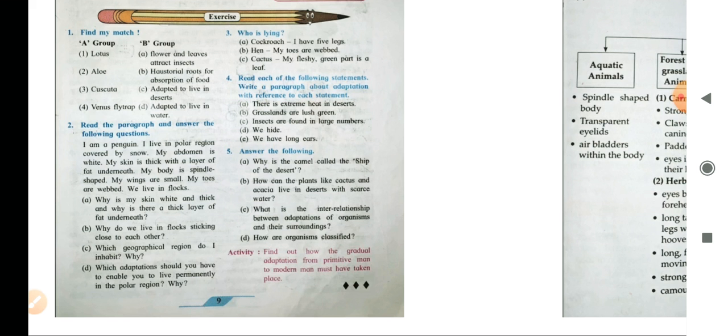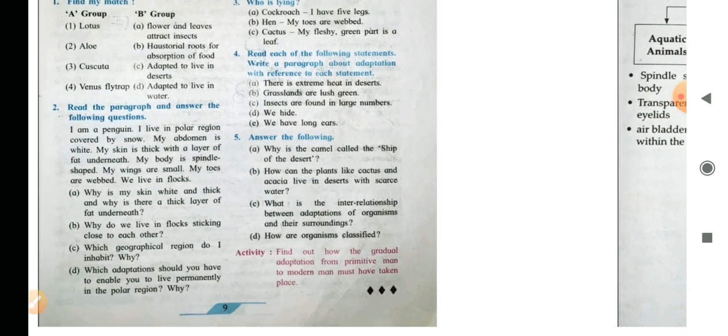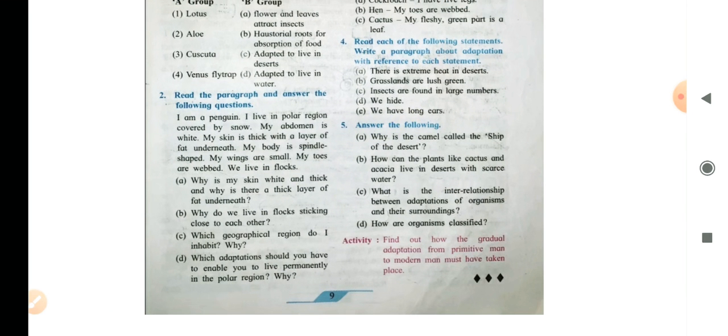Now the second question, read the paragraph and answer the following questions. I am a penguin. I live in polar region covered by snow. My abdomen is white. My skin is thick with a layer of fat underneath. My body is spindle shaped. My wings are small. My toes are webbed. We live in flocks. So the first question is, why is my skin white and thick, and why is there a thick layer of fat underneath?